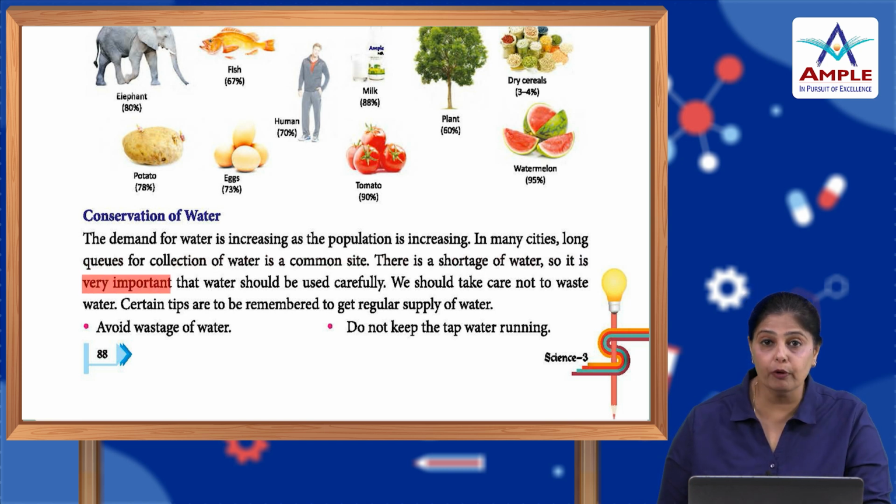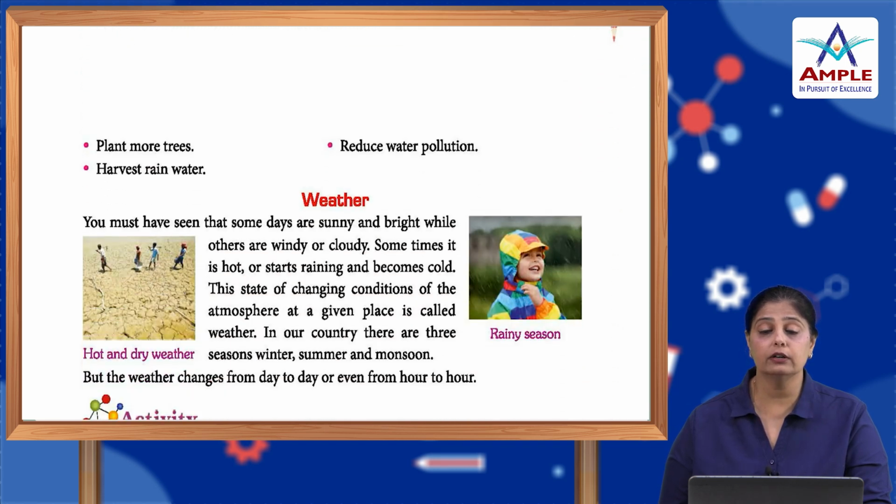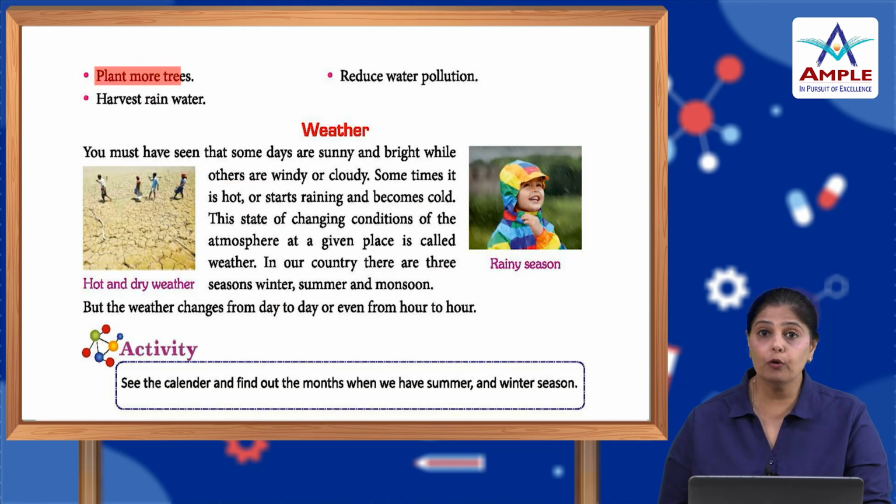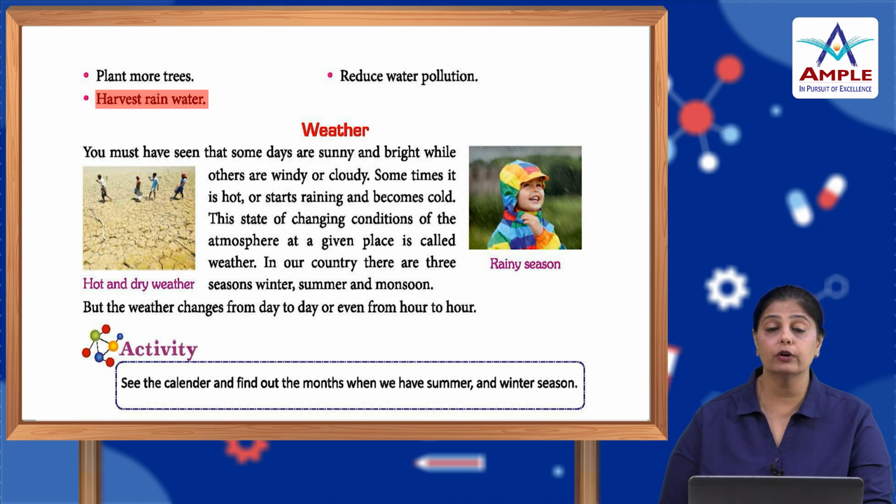So it is very important that water should be used carefully. We should take care not to waste water. Certain tips are to be remembered to get a regular supply of water. Avoid wastage of water. Do not waste water. Do not keep the tap water running. Plant more trees. Reduce water pollution. Harvest rainwater. So these are the different ways by which we can conserve water.